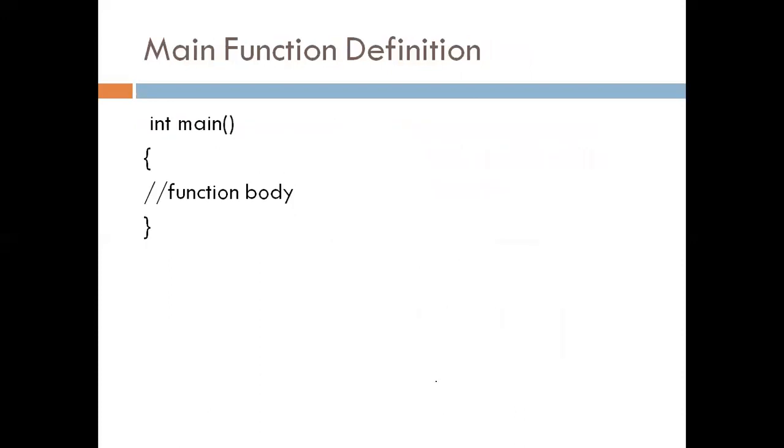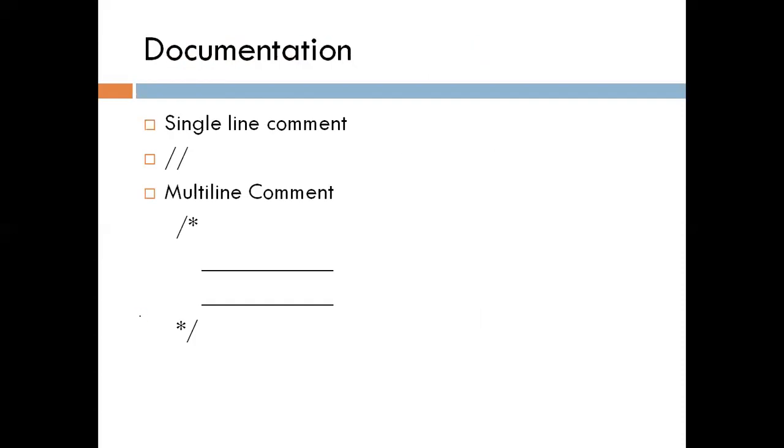Now next is the main function definition. Any C++ program execution starts with the main function only. It means any C++ program must have at least one function, and that function is the main function. The syntax is: the return type of the main function is always integer, main is the function name, then parentheses. The function definition starts with an opening curly brace and ends with the closing curly brace. So this is all about the structure of a C++ program.